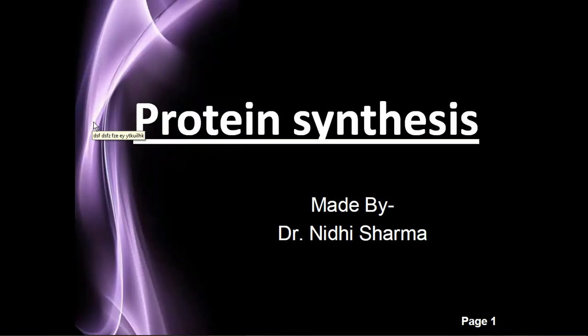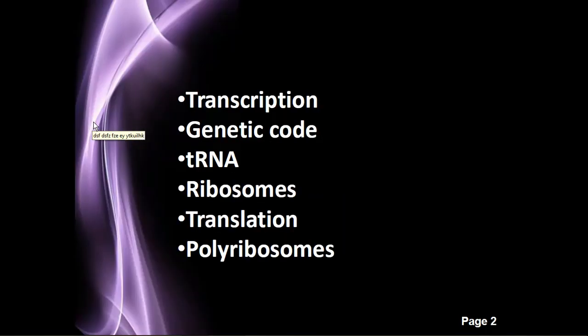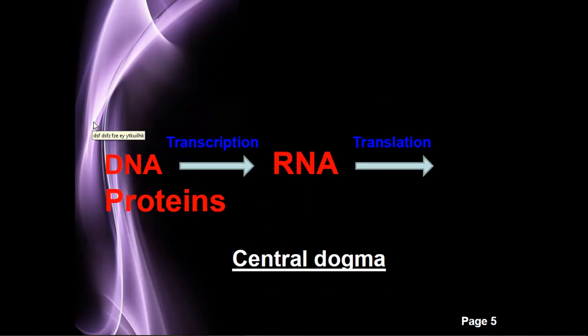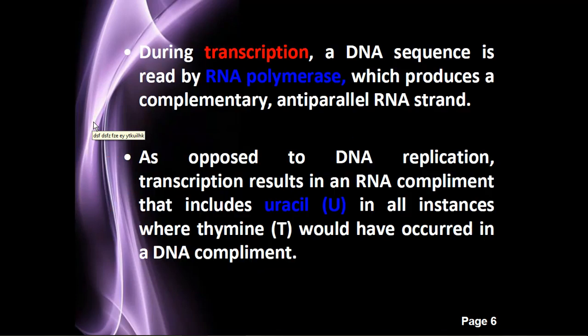We are going to discuss a new chapter, that is a new concept, that is protein synthesis. As you know, protein synthesis is the third step of the central dogma. All of you know what the central dogma is: the DNA gets replicated into itself, that is DNA into DNA, and this DNA gets converted into RNA by the process of transcription. The RNA gets converted into protein by the process of translation.